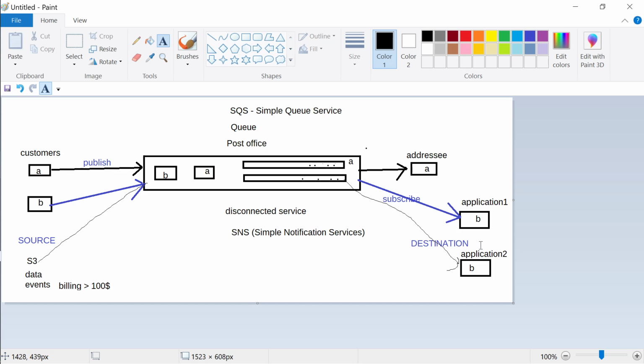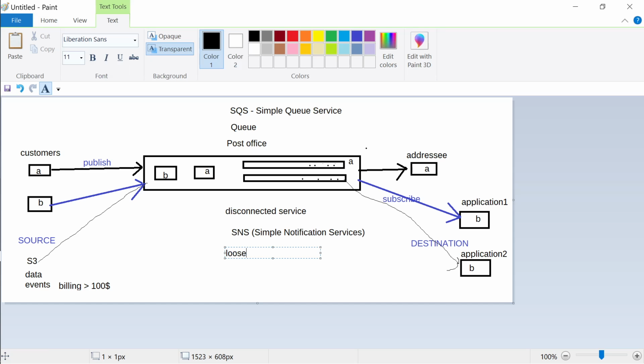So on the other end, you will have a database which will contain all your customers who have subscribed to your email, and every time there's an email over here, you just pull it from here and send it to everybody, and the moment I send it to everybody, I will say delete this data from the queue. So queue helps you create a kind of disconnected service, and this kind of disconnected service is called loosely coupled.